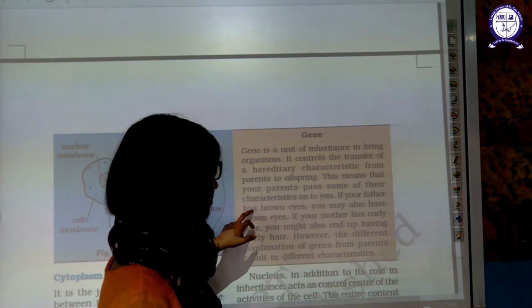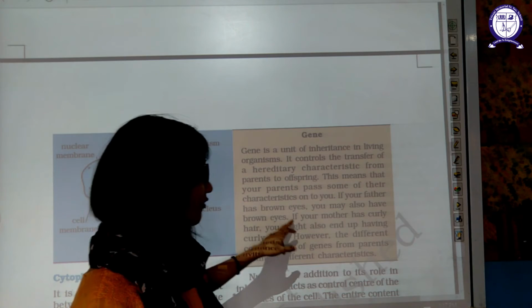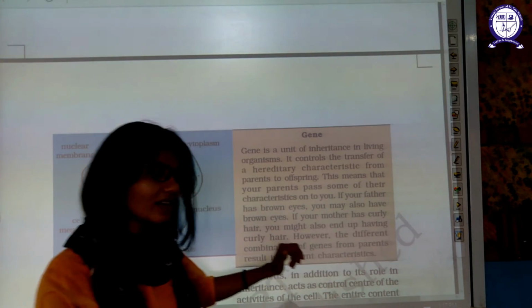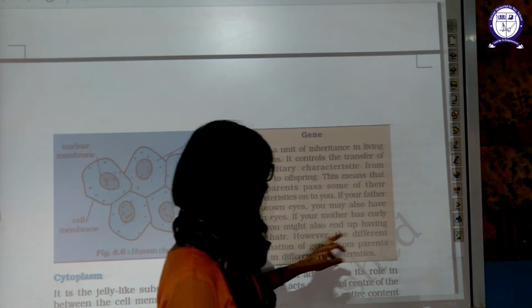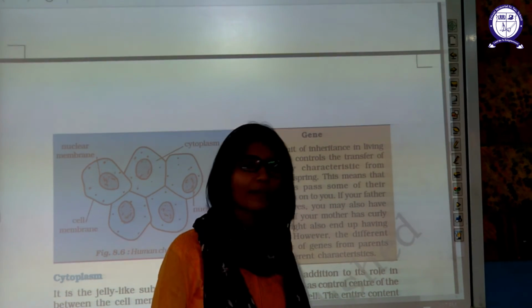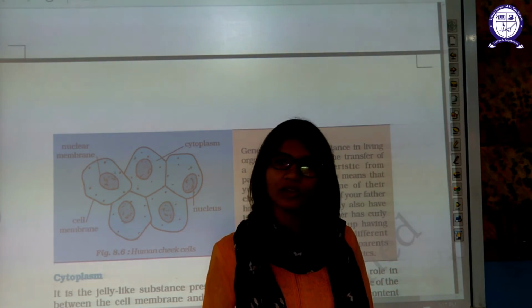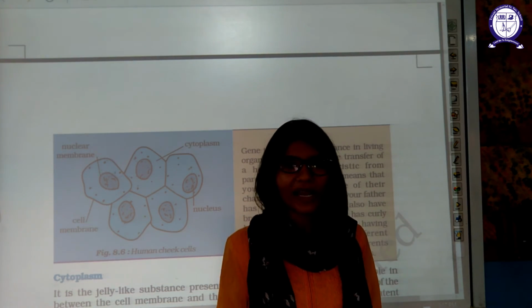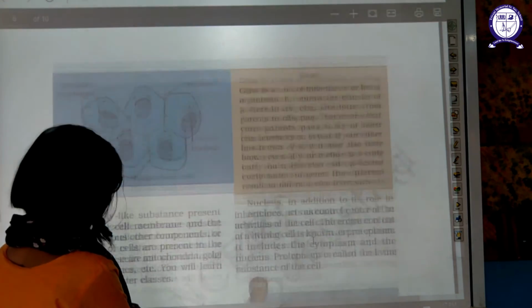If your father has brown eyes, then you may also have brown eyes. If your mother's hair is curly, then your hair might also be curly. However, different combinations of genes pass from parents to offspring. Sometimes offspring do not match with either of the parents because these genes got combined, so they lose the basic character sometimes.